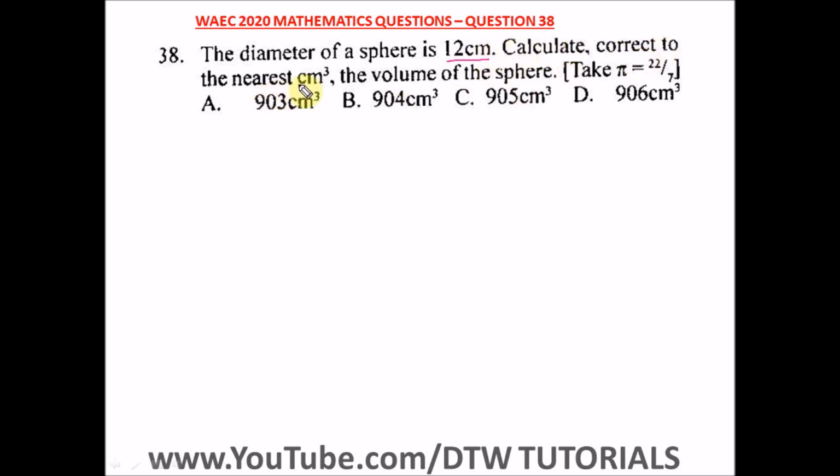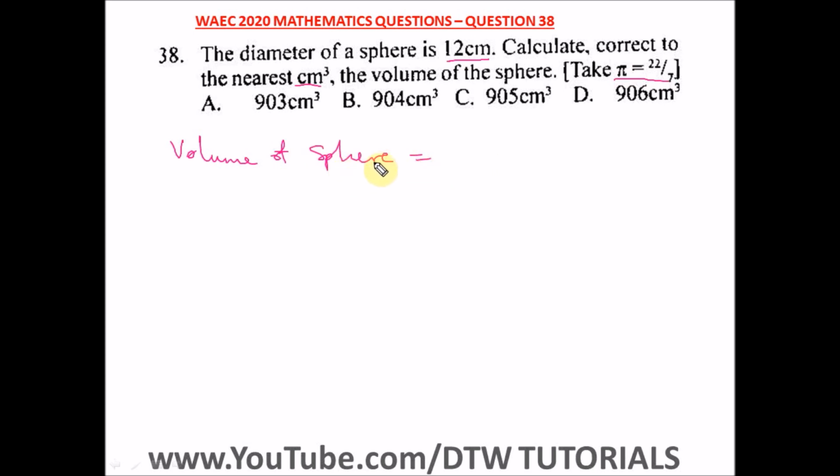Calculate correct to the nearest centimeter cube the volume of the sphere, taking pi as 22/7. What is the formula for finding the volume of a sphere? All these formulas you should know, but I think in WAEC you have a formula sheet. It's been written on the calculator, so you have no problem cramming or missing your formulas. But still have it at the back of your mind just in case.